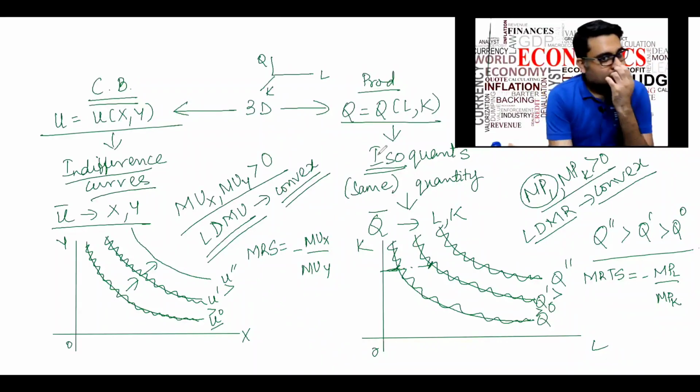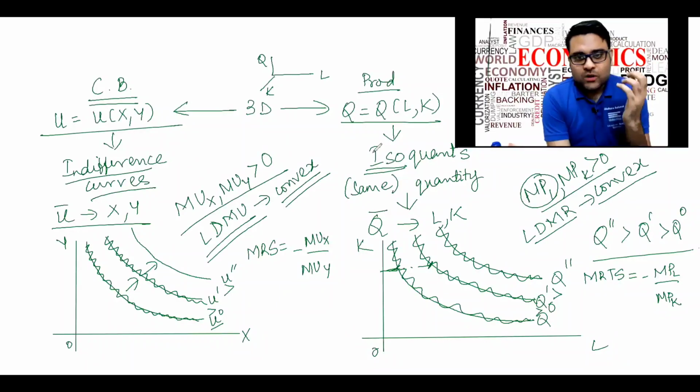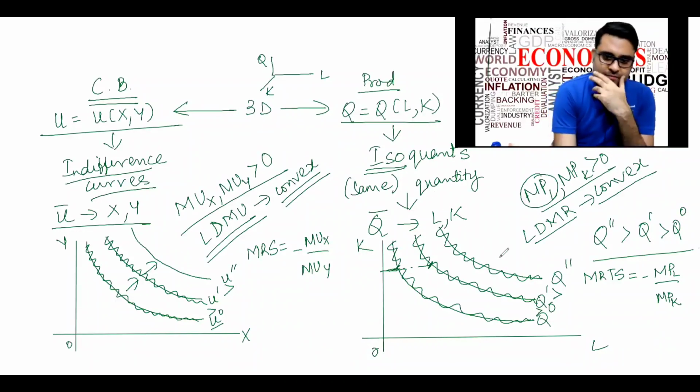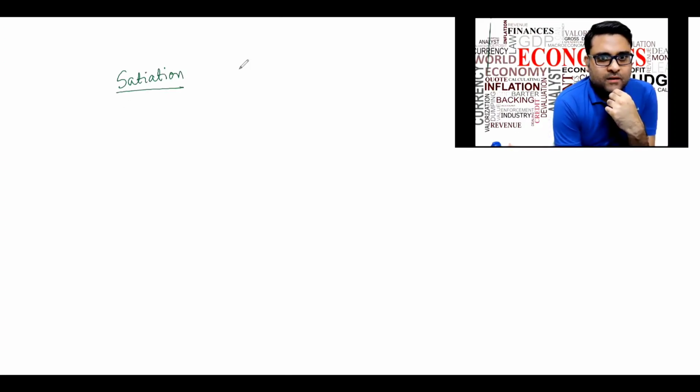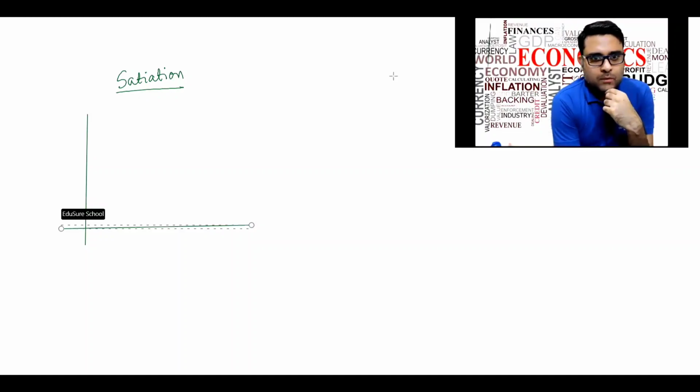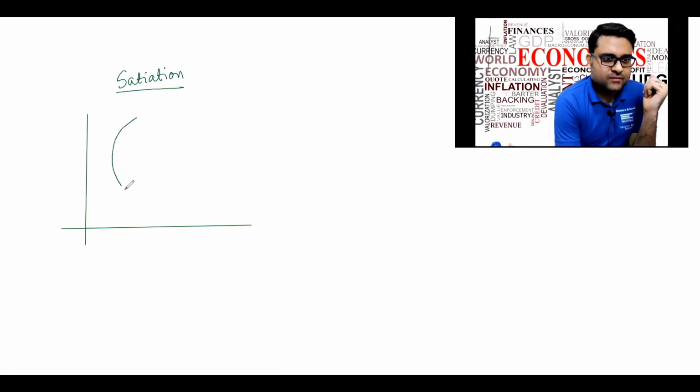Now, regarding isoquants, there is another concept. Like in the concept of indifference curves, what happened if I had a satiation point in indifference curves? So, if I had satiation in indifference curves, I had indifference curves looking like this.